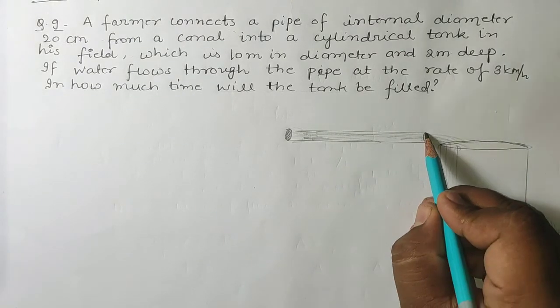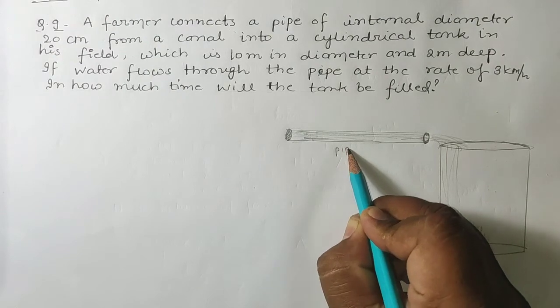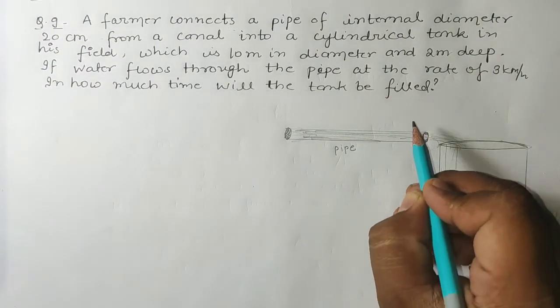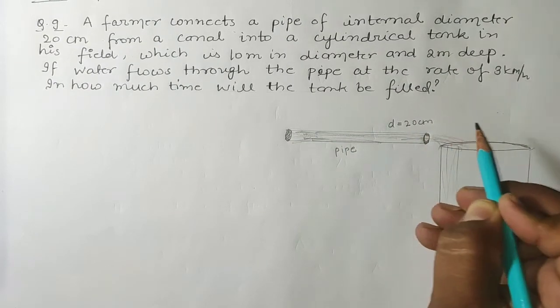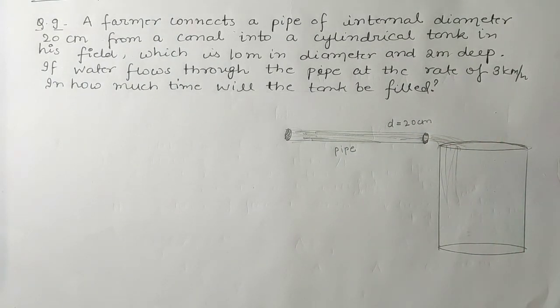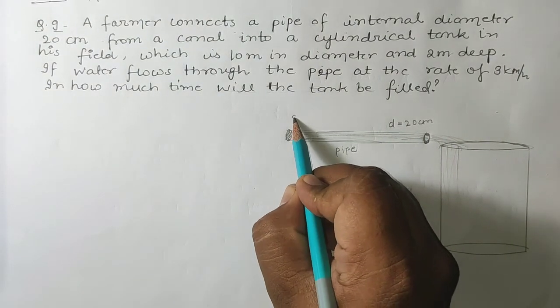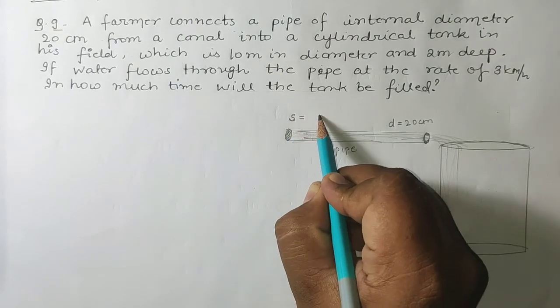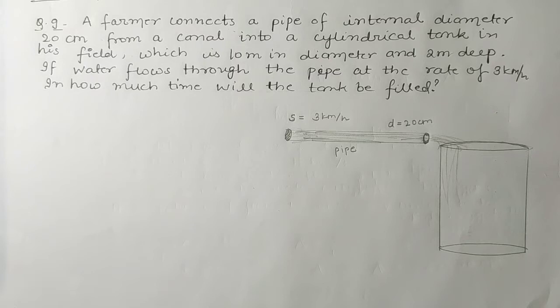The diameter of this pipe is given, that its diameter is 20 centimeter. The length of the pipe is not given, but we'll find it with the help of the speed. Speed is given 3 km per hour.